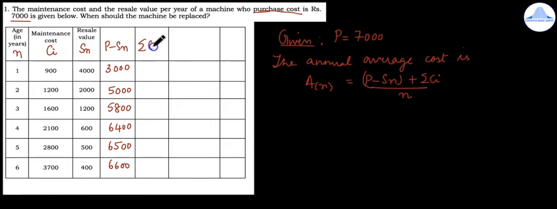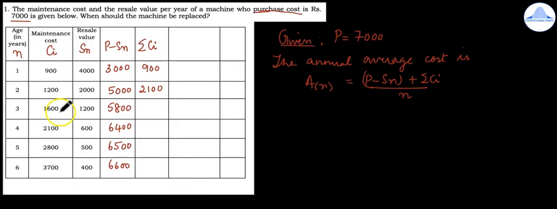So summation CI means it is accumulated maintenance cost. So first write 900. Then 900 you add to 1200. So you will get 2100.